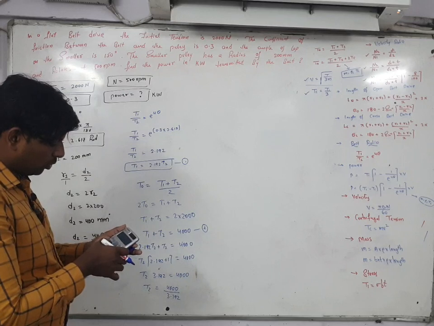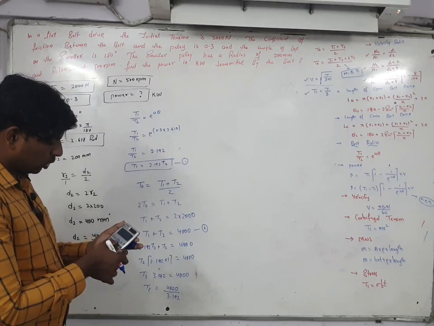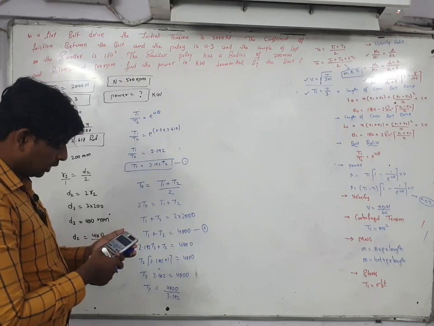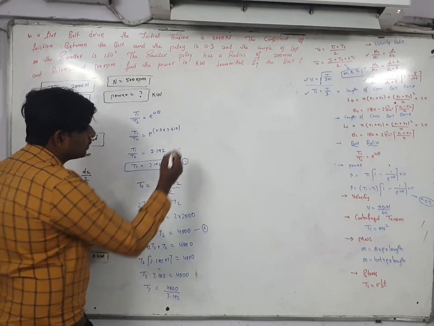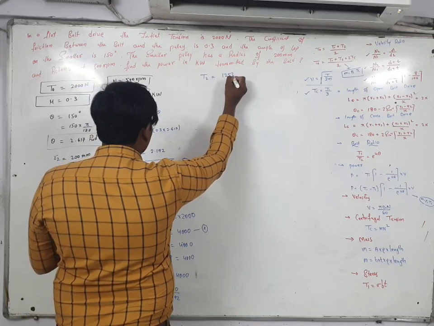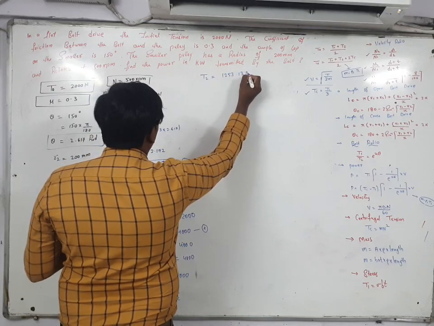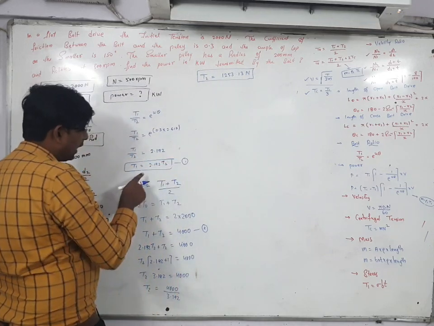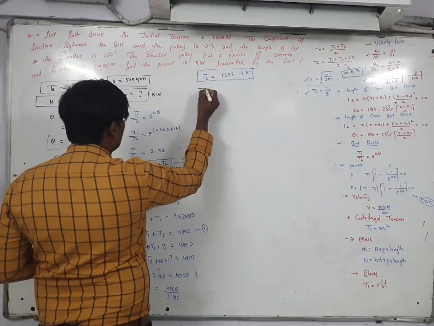T2 is equal to how much? 4000 divided by 3.192. The T2 value is 1253.13 Newton. This is the value for T2. If you substitute this T2 value here, you will get the value of T1.